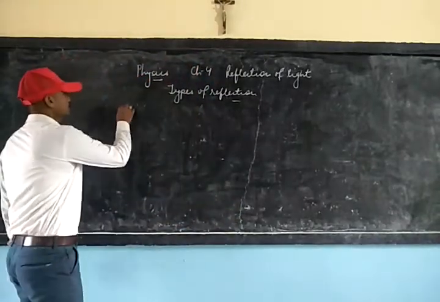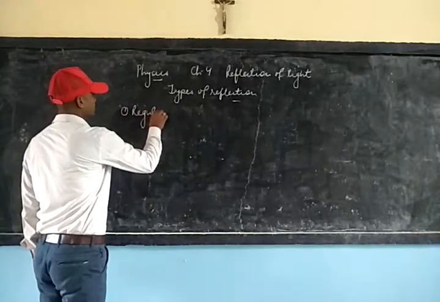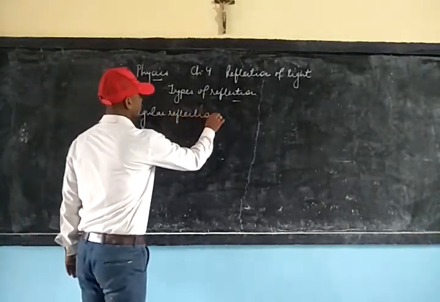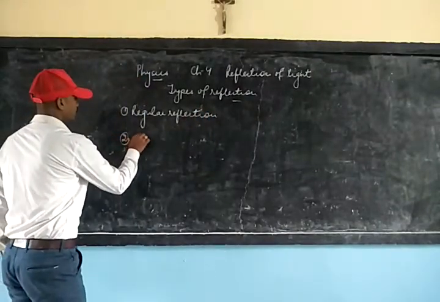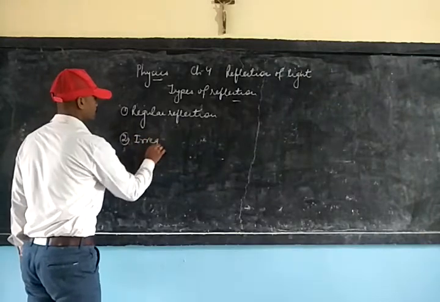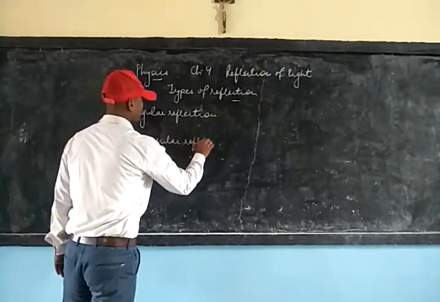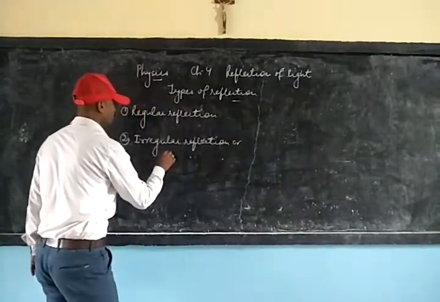First is regular reflection, and second is irregular reflection, which is also called diffuse reflection.